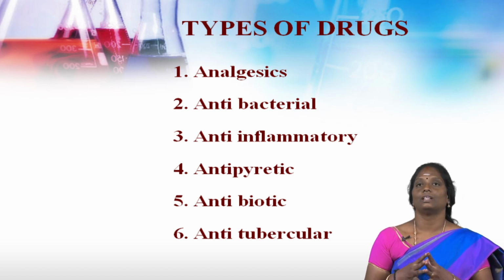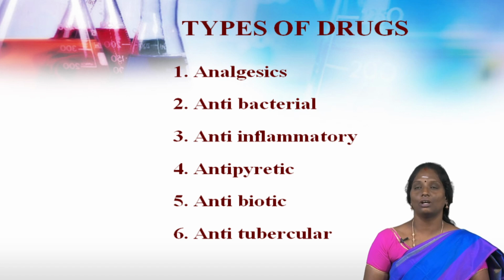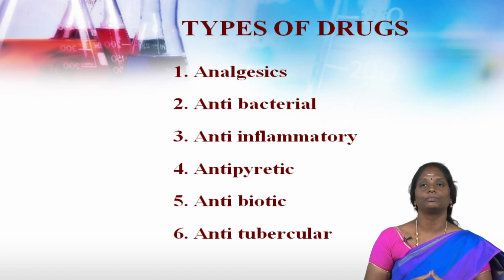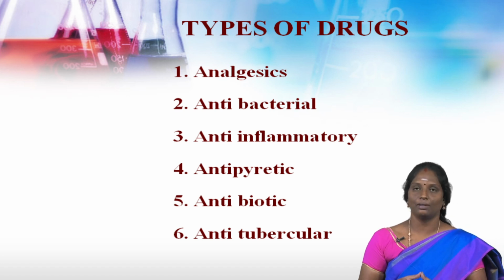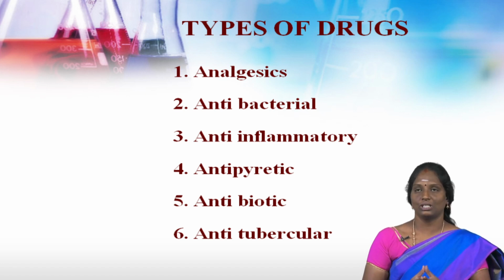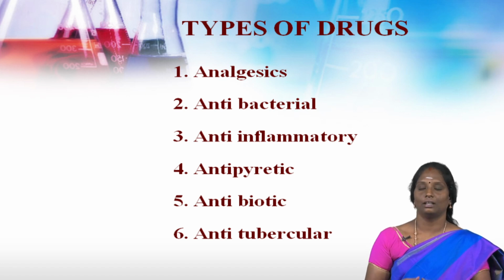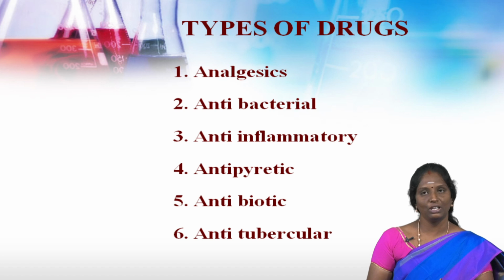So, the second type, that is antibacterial. A drug used to control and destroy bacteria is called antibacterial. Example, penicillin, tetracycline, sulfonamide, etc. The third one is anti-inflammatory. The drug that reduces the conditions of inflammation such as redness of the skin, edema and formation of granular tissues by controlling the causes of inflammation is called anti-inflammatory. Example, aspirin, salicylic acid, indole, pyrazole, paraaminophenol.